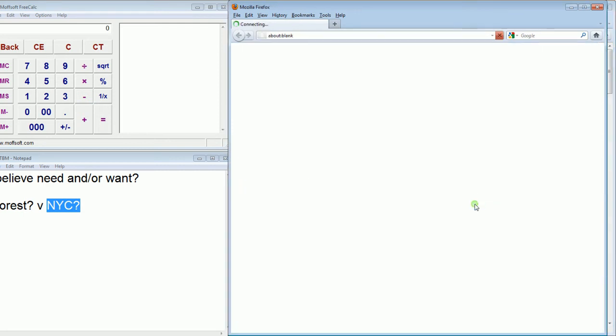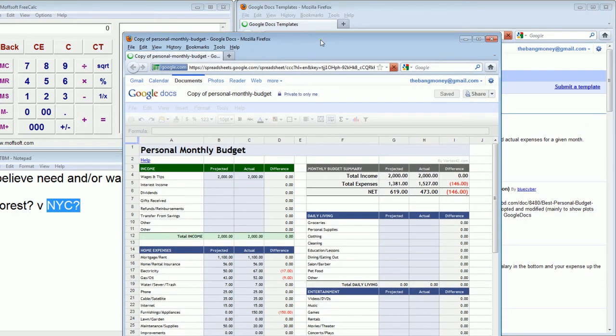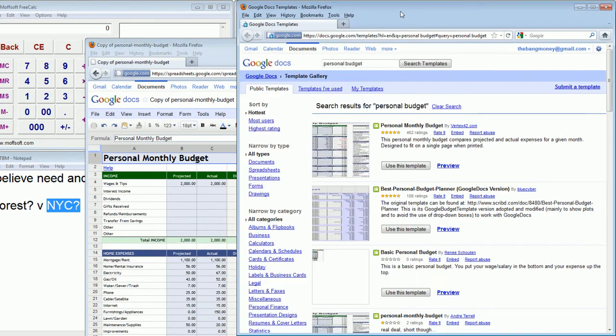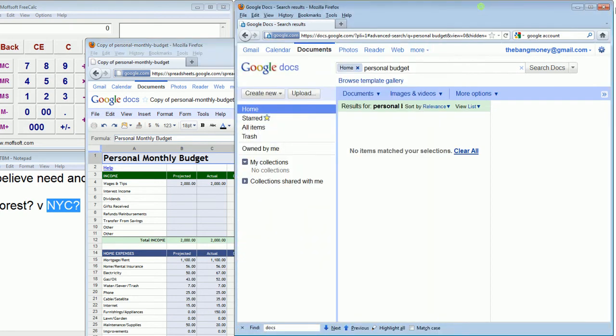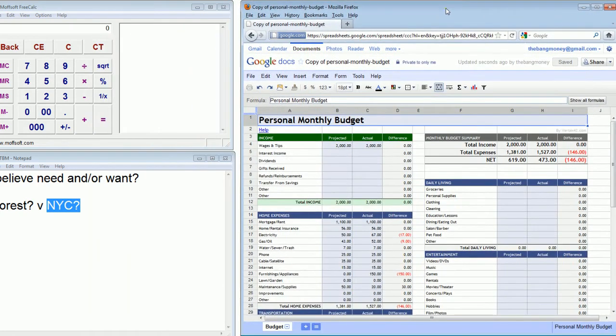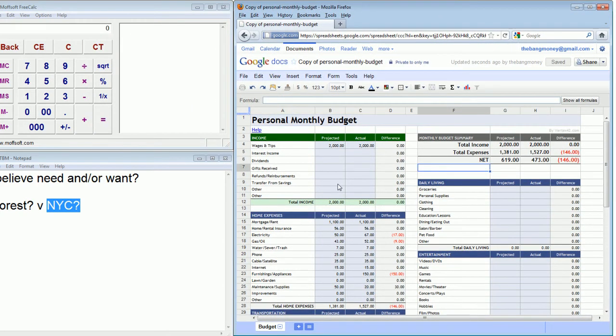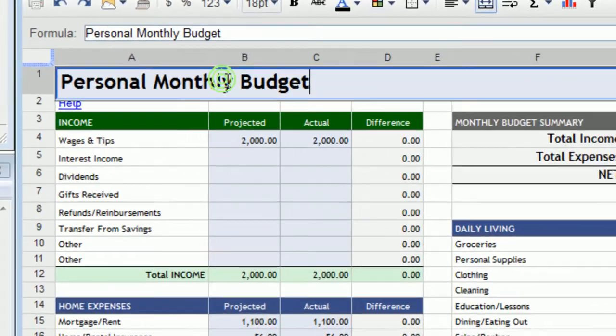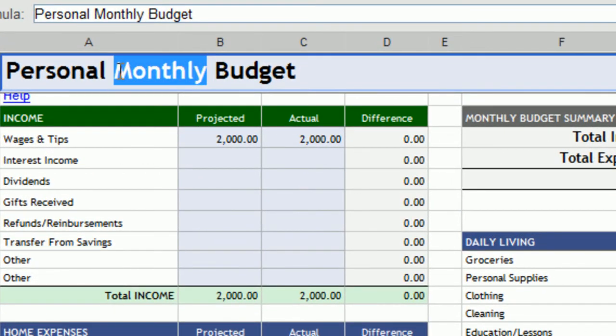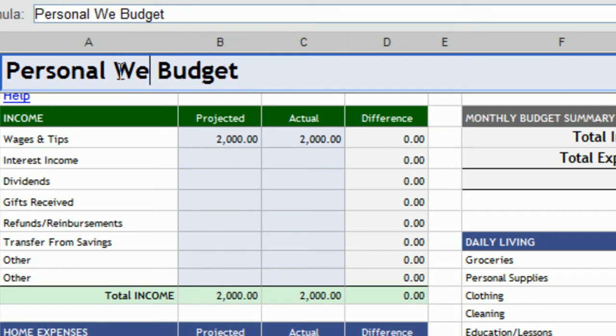So we're just going to simply click use this template. We're going to wait for the connection. There it goes. Let's just clean up the workspace a little bit here. Organize. All right, good. We can call this whatever we want. So this operates just like, let's say, Microsoft Excel. So we can call this weekly. We can call this annual, whatever you want to call it. But let's just keep it monthly for now, all right?